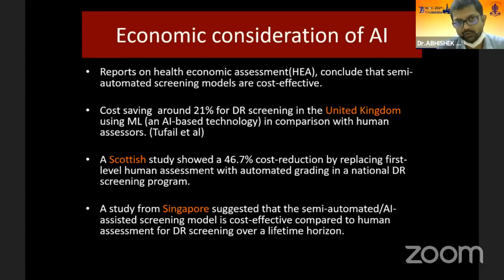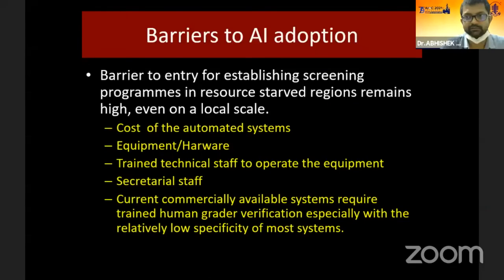Now, we all know that everything works on economics. If we add up, on a lifetime basis, how much economic burden a country has to face, there is almost a 20 to 40% saving if we incorporate AI into our screening programs.